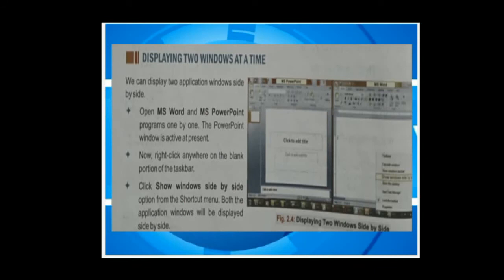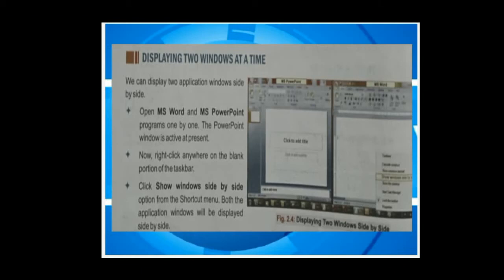Next one is displaying 2 windows at a time. It means we can display 2 application windows side by side. So open MS Word and MS PowerPoint. You open any 2 applications, MS Word and MS PowerPoint, one by one. The PowerPoint window is active at present. It means you open 2 applications, and one is minimized and the second one is open on full screen.